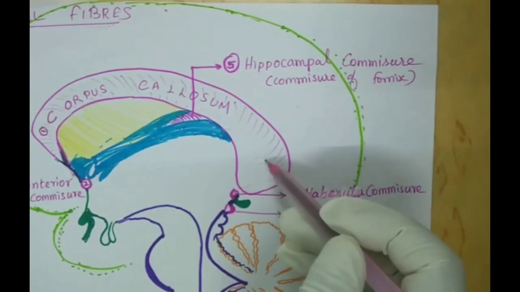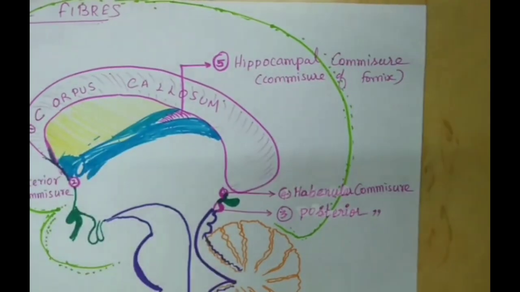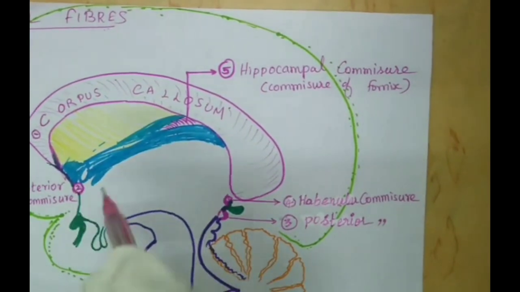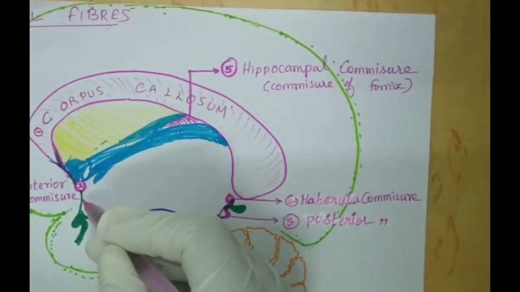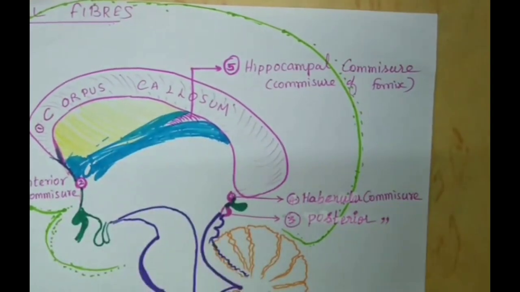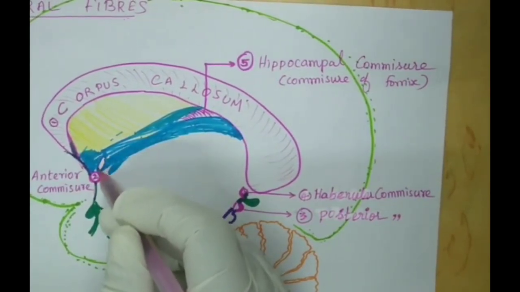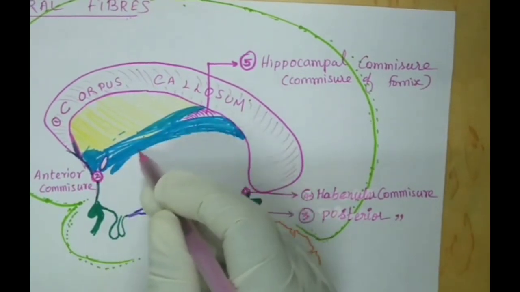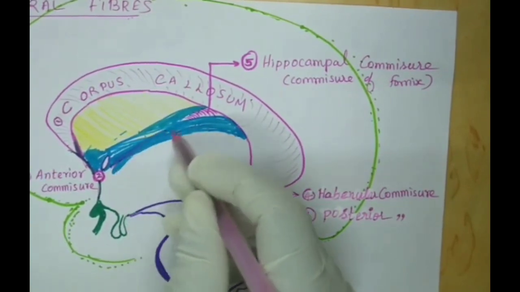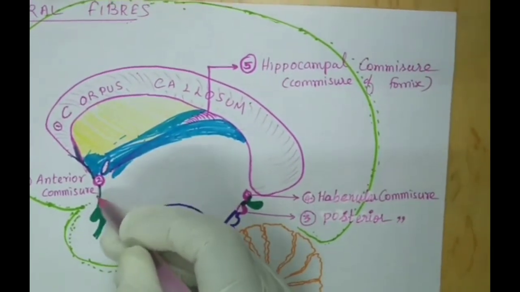So this whole thing is the corpus callosum, which will connect different parts of the cerebral hemisphere to each other, except the orbital surface of the frontal lobe and also the anterior inferior part of the temporal lobe, which will be connected by the anterior commissure. So you can see over here the lamina terminalis, and you have the anterior commissure over here, number 2 we have put, and here is the interventricular foramen. They are showing the interventricular foramen, and that band of white matter is the fornix. It is actually another projection fiber, so that is the fornix, and that is the interventricular foramen.